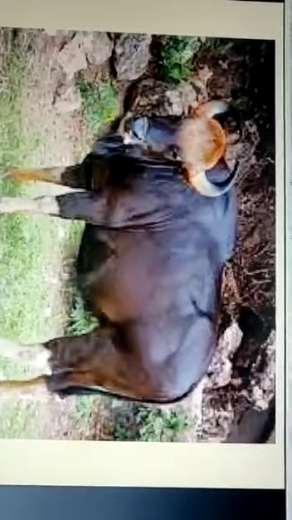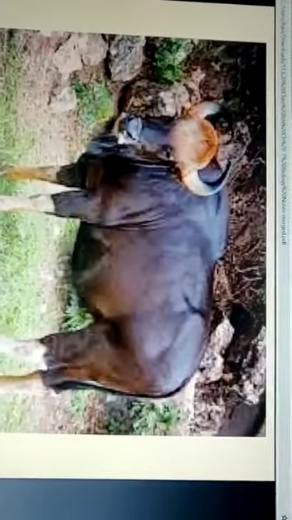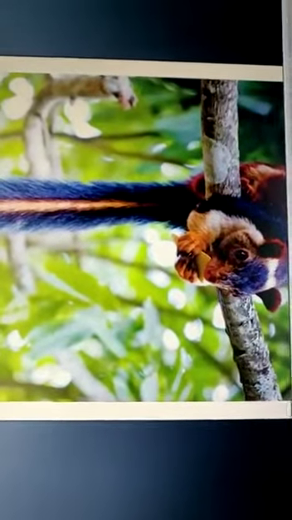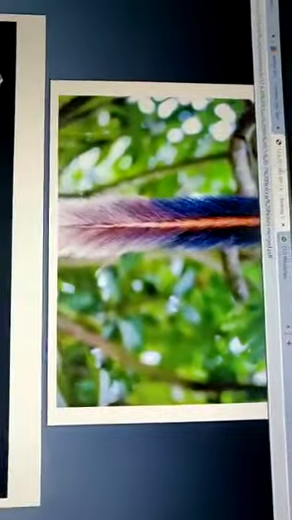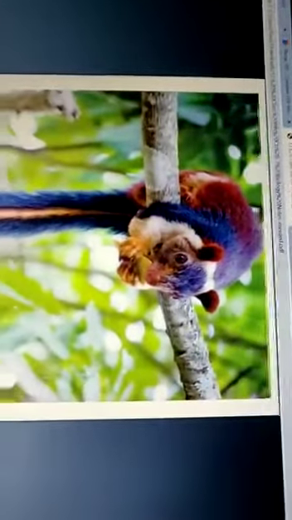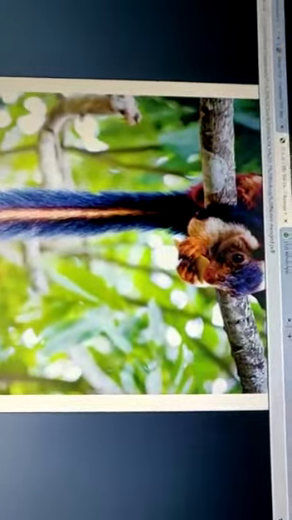So these are endemic fauna, means they are exclusively found in the Panchmani Biosphere Reserve. You can have a look at the Indian giant squirrel. Giant because its tail is too long. It is too big in size as compared to the normal squirrel. You can see this is the Indian giant squirrel.